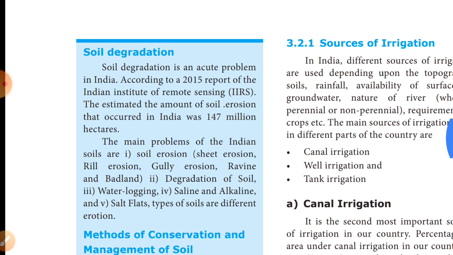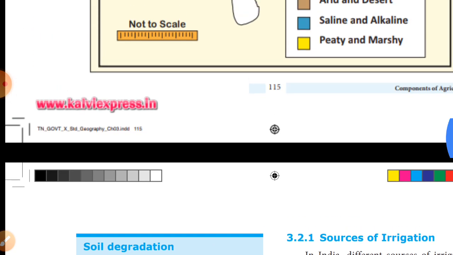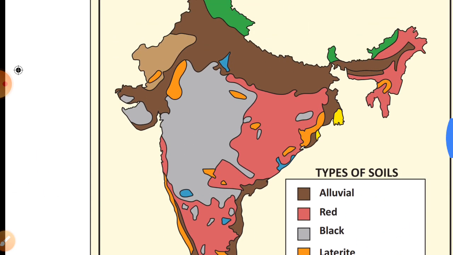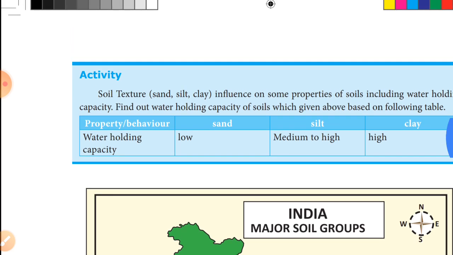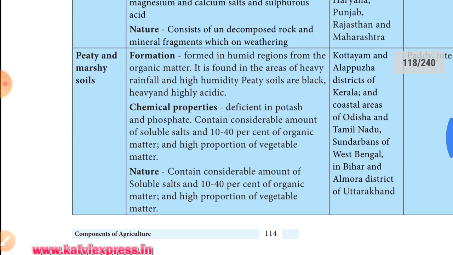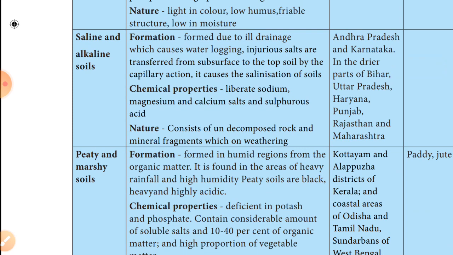So, dear students, in agriculture, soil is the important component of agriculture. Our country fully depends on agriculture. So, different types of soil are found in different regions, and different types of crops are cultivated in our country.